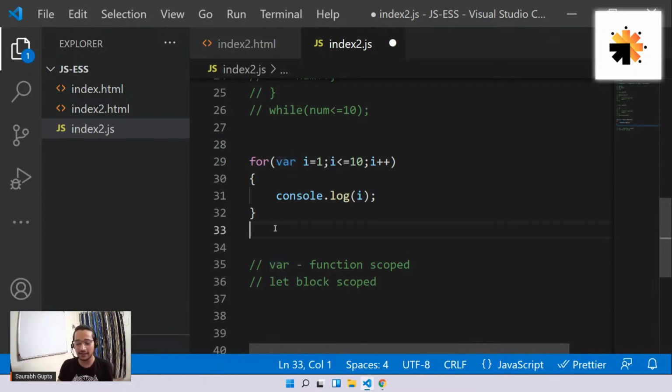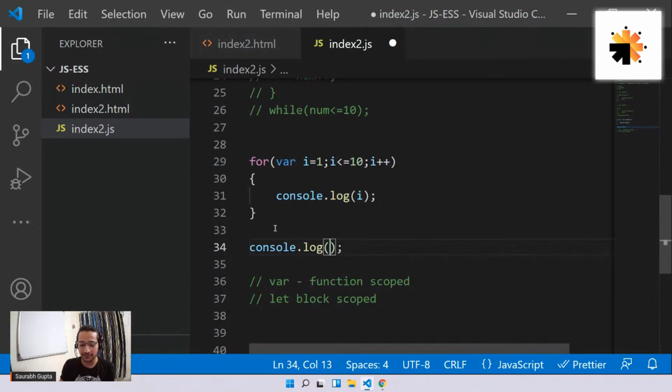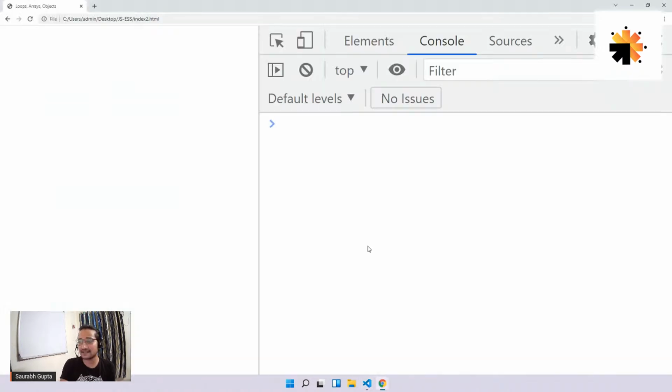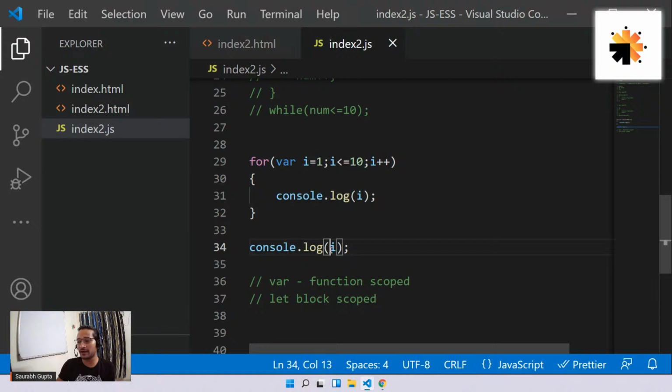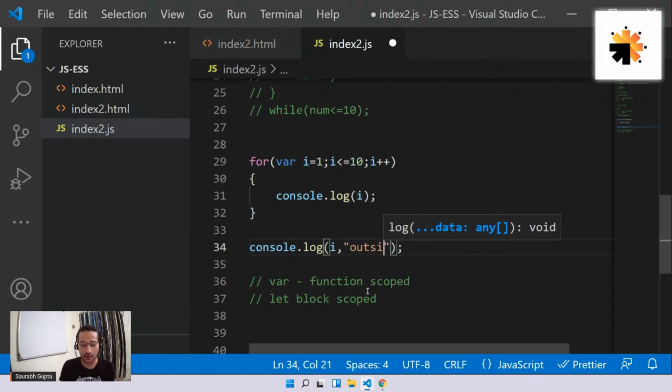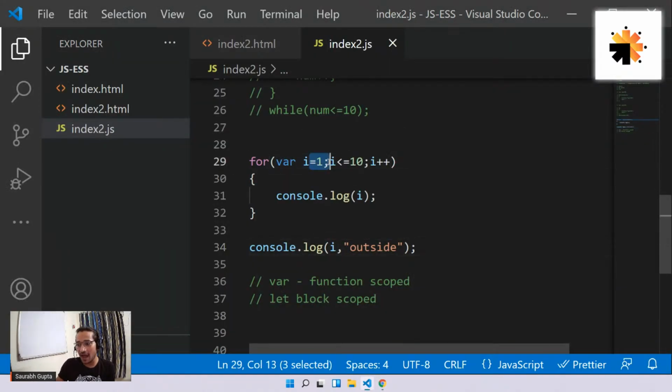And that's why, see, if I go ahead and just do console.log I outside, even if I created this variable for the loop only, you'll see that I can still access it outside. See, 11. Let me also print 'outside' so that I can show you the differentiation. I can still access this variable I outside the for loop. That's the problem with var.